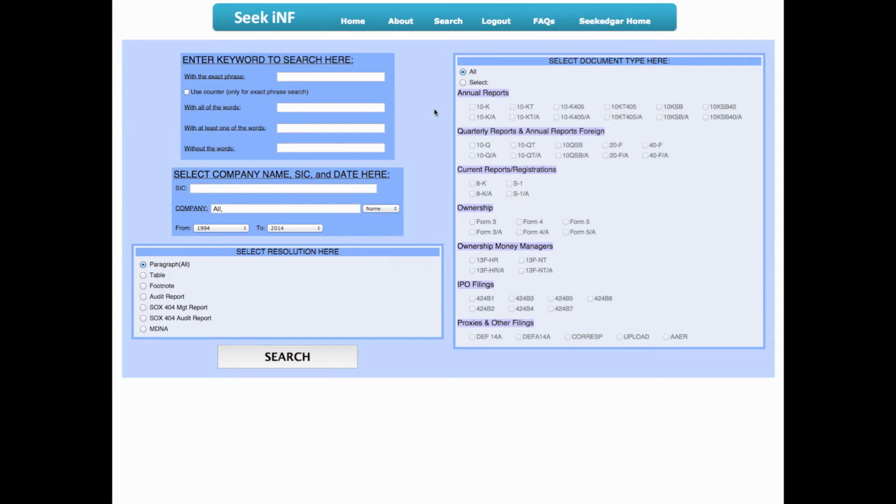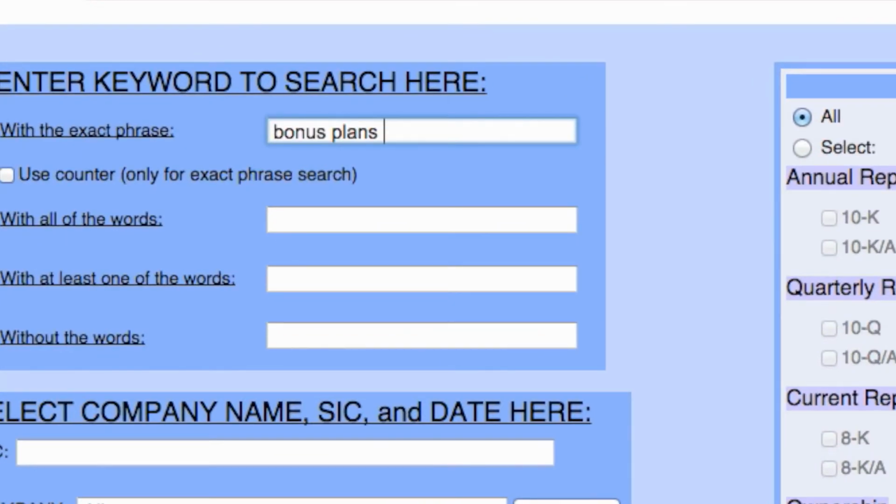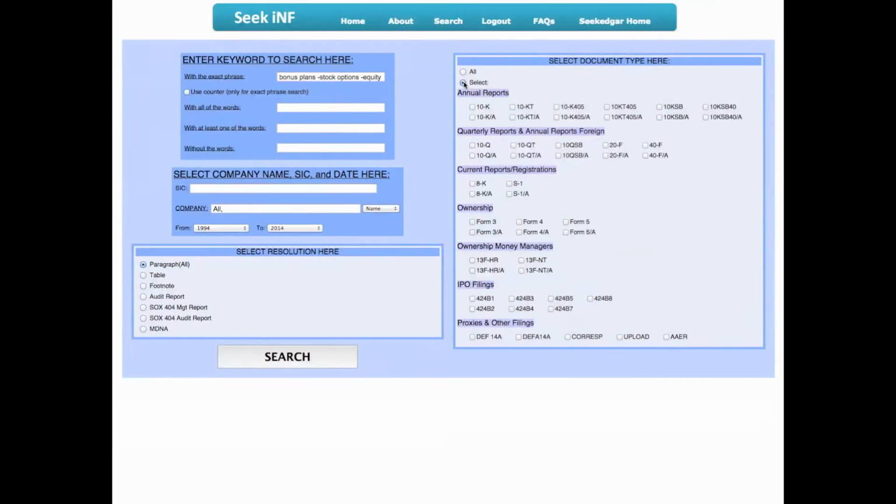For the third example, we're going to look at the presence of some and absence of other exact phrases. Suppose you want to see all the companies that have mentioned the phrase bonus plans for the things we want, and then add a hyphen in front of the stock options and a hyphen in front of the equity incentives to tell Seek iNF that we don't want those phrases in our results. You can think of this as the simple add and subtract sort of phrasing. We add multiple phrases with the plus symbol and subtract phrases with the minus symbol, which is placed before the phrase in question. Suppose also that you want to search only in the DEF 14A documents category and only between 1994 and 2013, much like our previous examples.